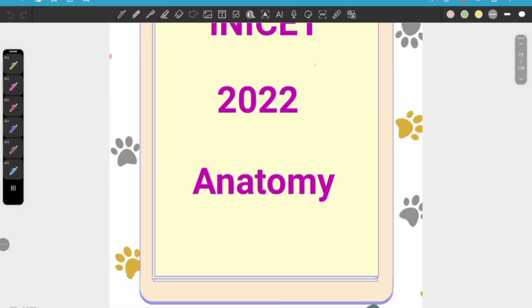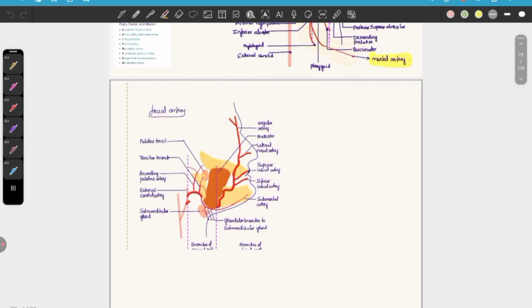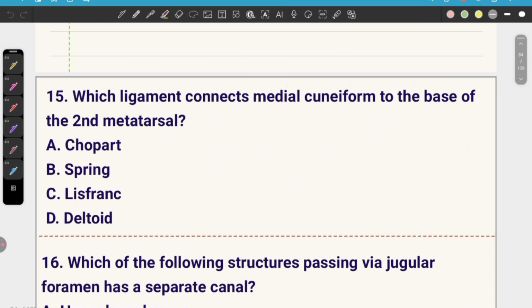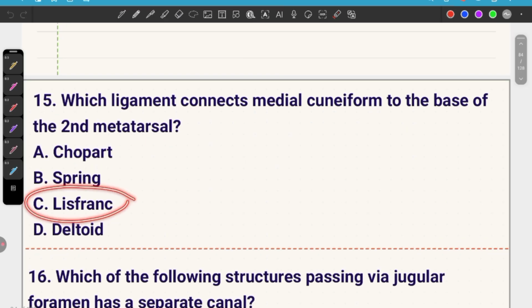Today let's continue 2022 anatomy paper. 15th one. Which ligament connects medial cuneiform to the base of second metatarsal? It is a Lisfranc ligament.